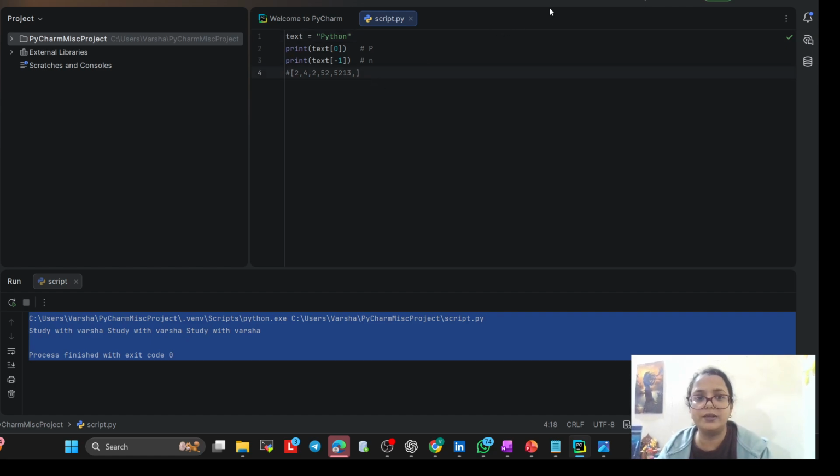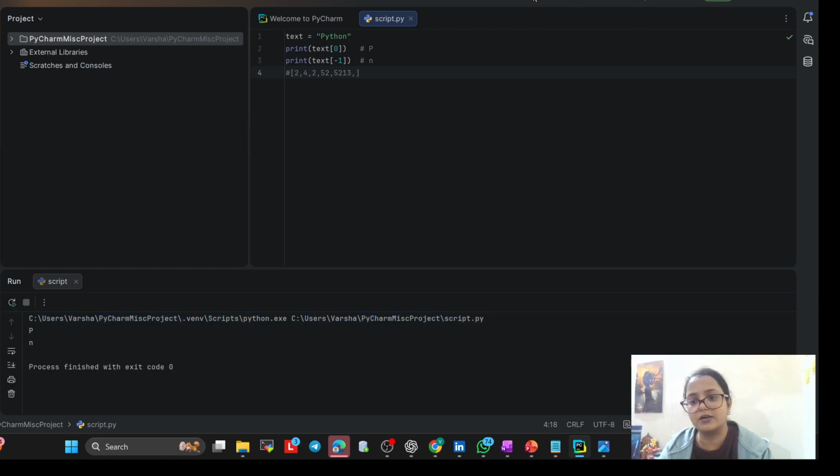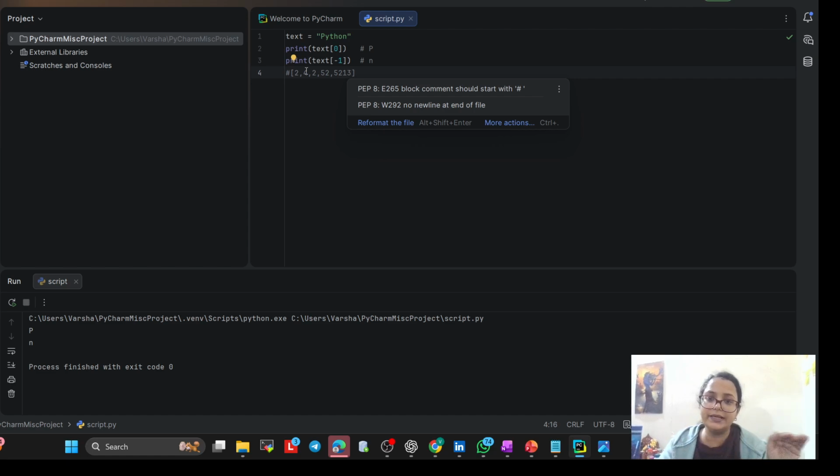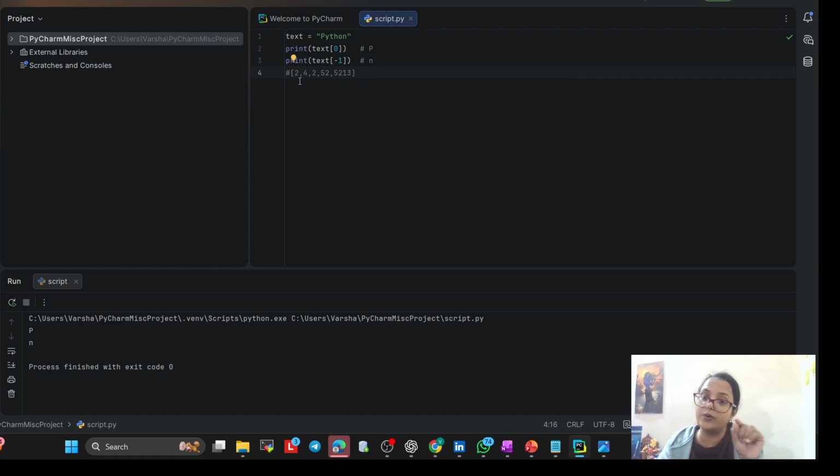Now if you execute this, P is indexing 0, and from right to left it is minus 1, minus 2, minus 3, minus 4, minus 5. From this side it will go minus, from this side it will go 0, 1, 2, 3, 4.